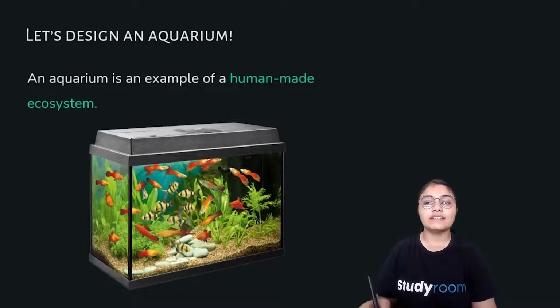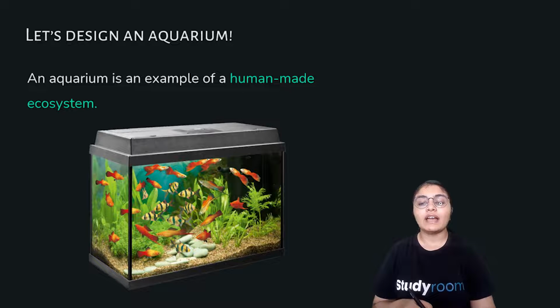So what are the things that we need to keep in mind when we create an aquarium? We need to keep in mind that the fish present in the aquarium would need a free space for swimming. It could be a large jar or anything such. There should be a big container that we use, and there should be availability of water, oxygen, and food.